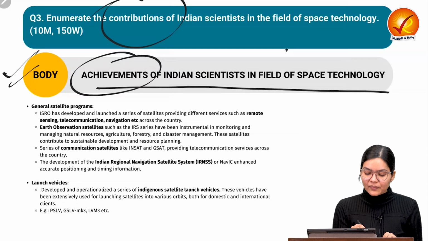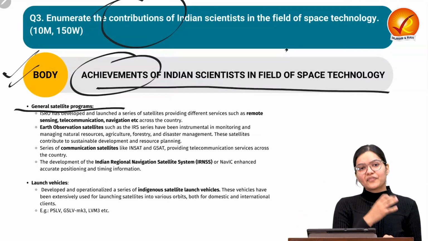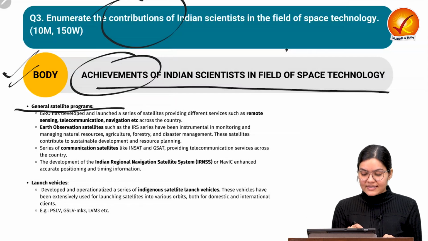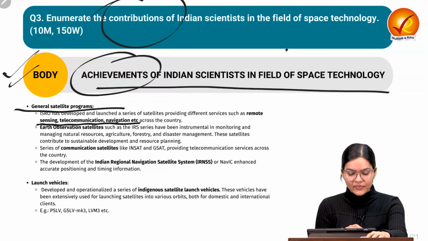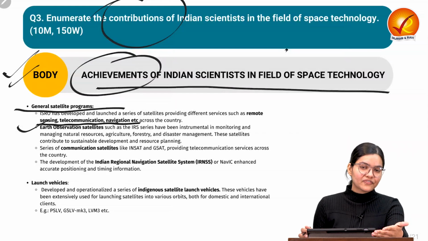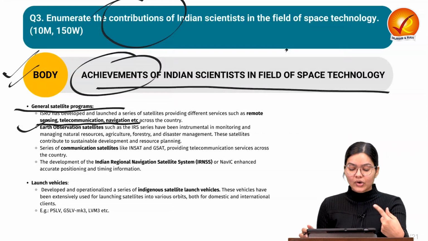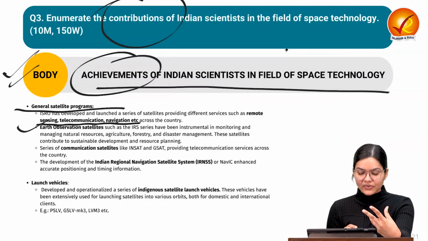So the first one would be the Satellite Program. We started with the satellite program for different purposes, for example remote sensing, telecommunication and navigation also. First, you can write down about Earth observation satellites, for example, to observe different kinds of phenomena like cyclones, or agriculture and forest related activities. We have some observation satellites.